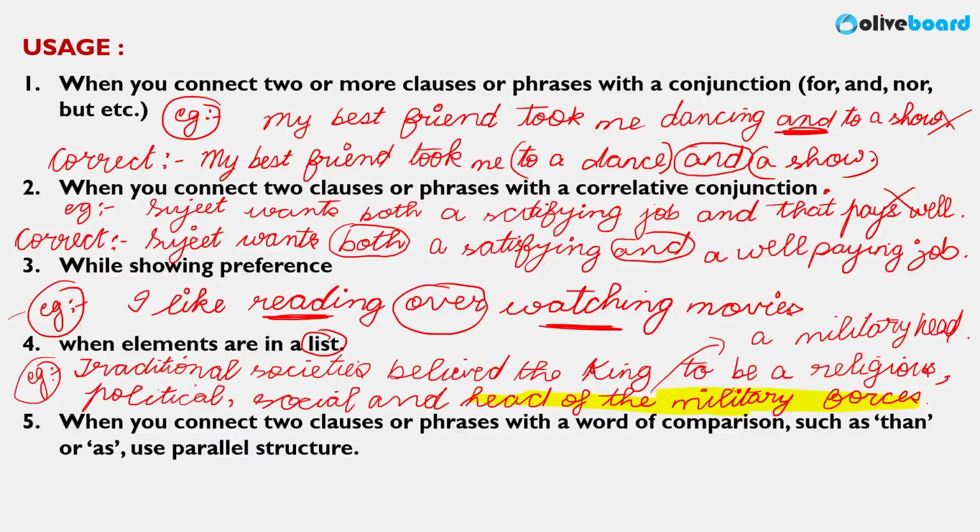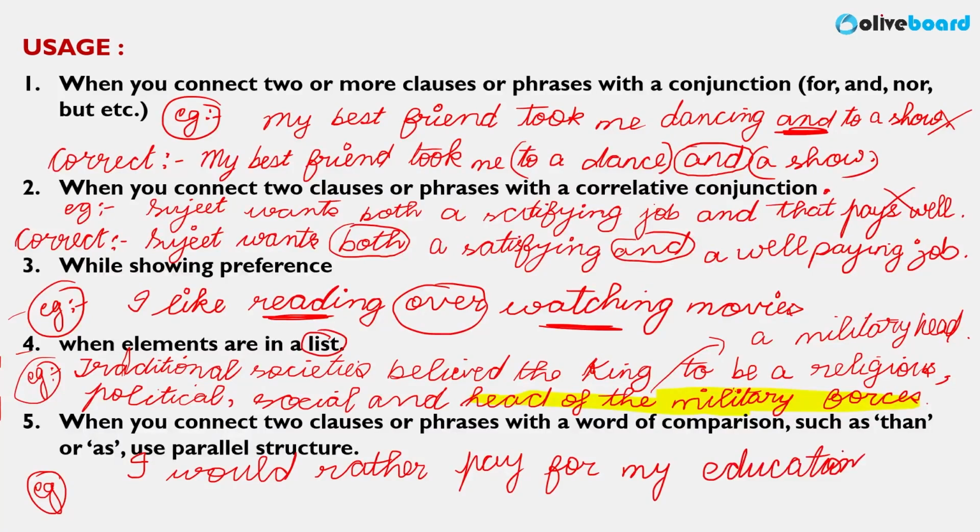The last one, when you compare with words like than, or using words like as, you always again use parallel structure. I'll give you one example very quickly here. I would rather pay for my education than, I'm comparing using than, receive financial aid. So after than also I've used the first form, receive, while comparing, and pay also is the first form of the verb. So it is following the rule of parallelism.